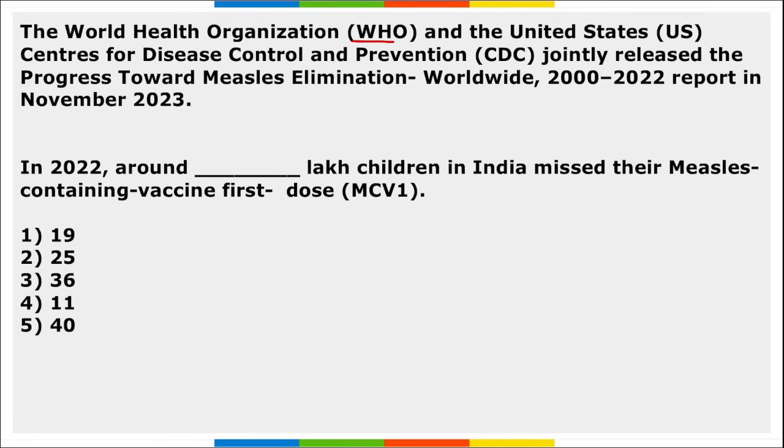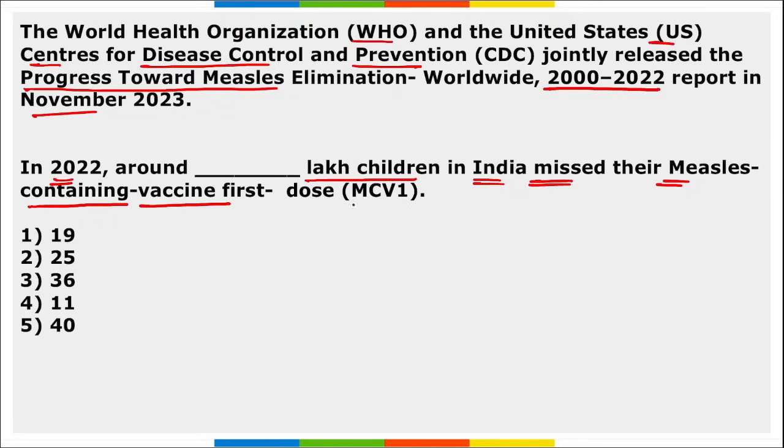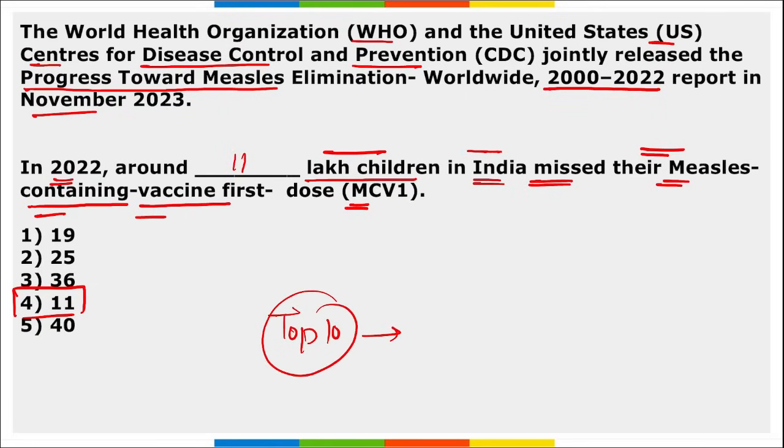Next is WHO and the United States Centers for Disease Control and Prevention. They jointly released the progress towards measles elimination worldwide, and this report was for 2000 to 2022. This report was released in November. Question asked is, in 2022 around dash lakh children in India missed their measles containing vaccine first dose. So almost 11 lakh children in India missed their measles containing vaccine first dose. So right option becomes option 4.